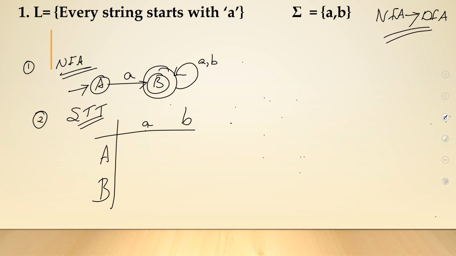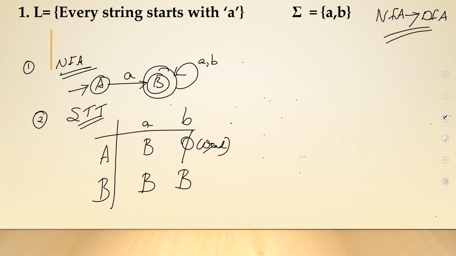So A on small a, I'll go to B. A on small b, I am now in my dead state. It's not defined, which means I'll have to stop. B on small a, B itself. B on small b, it is B itself.